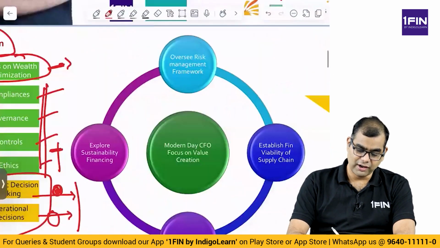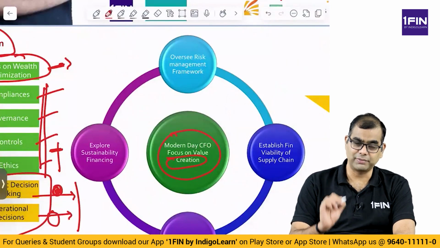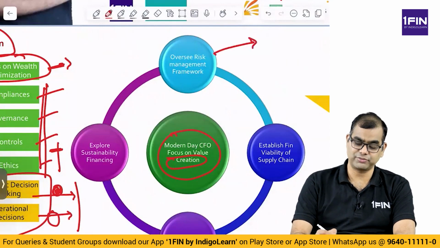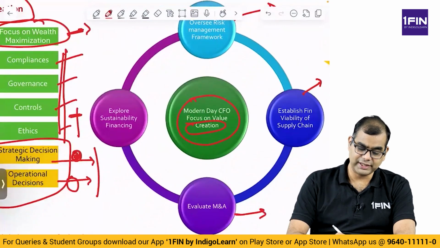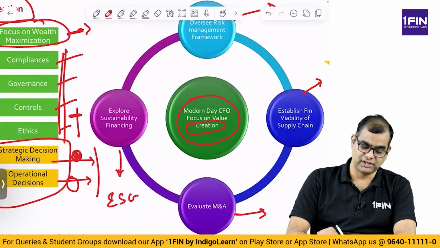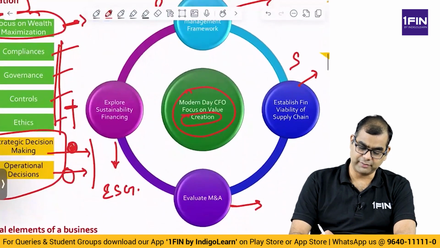So if you look at it, what is it that a modern day CFO does? A modern day CFO focuses on value creation. Please note, this is a very important word, value creation. They oversee risk management, they establish financial viability of a supply chain, they evaluate M&A, they explore sustainability financing. This is ESG. Okay, a modern day CFO does ESG, R, supply chain and M&A.